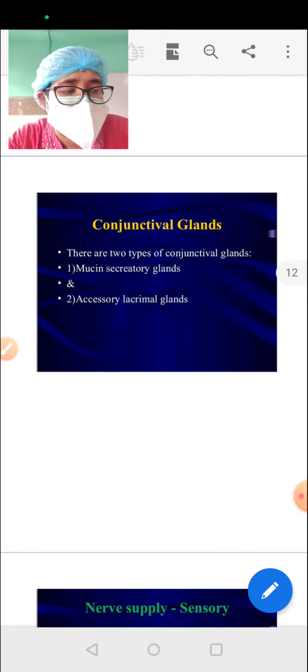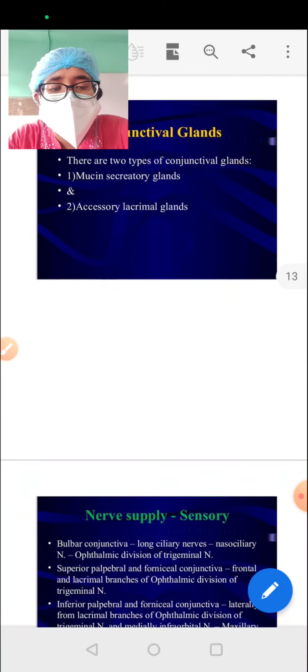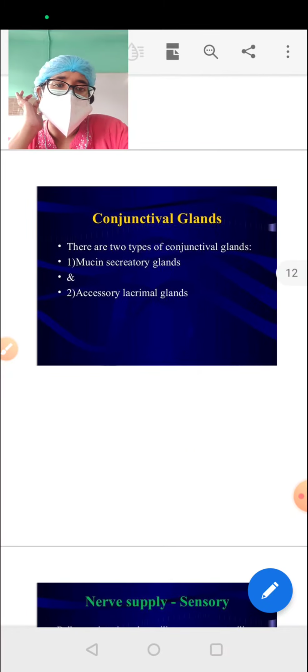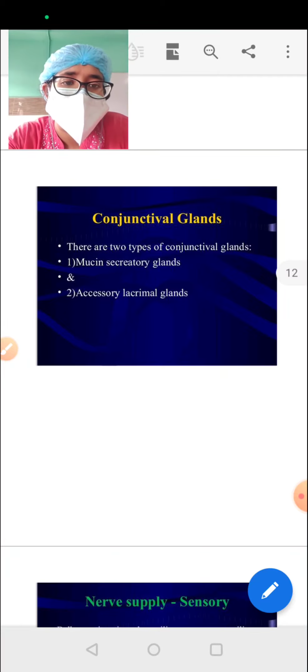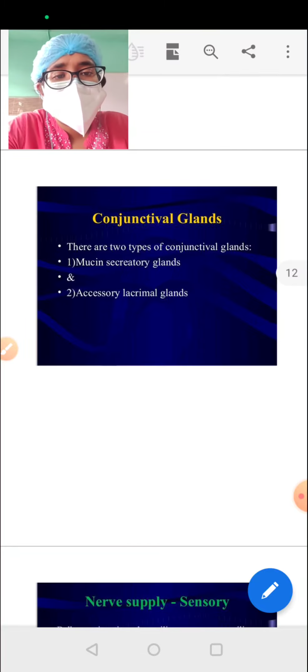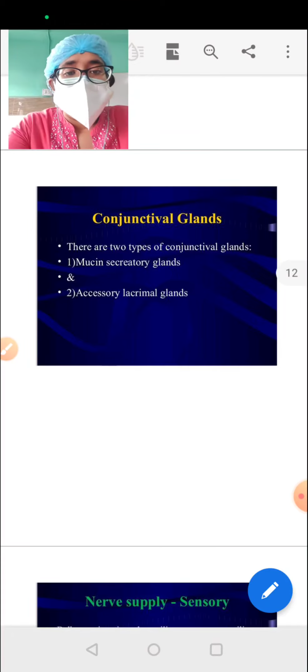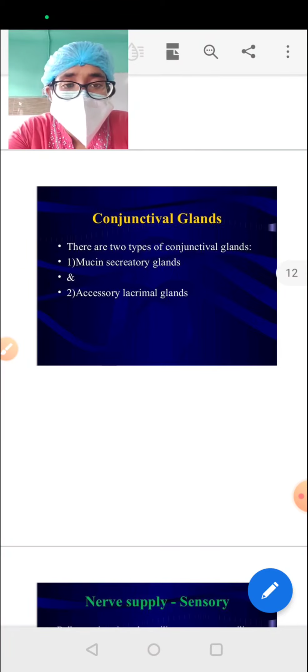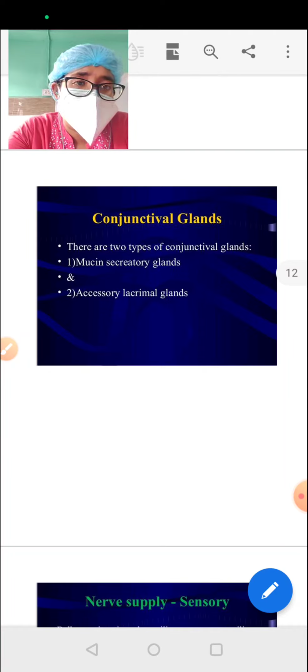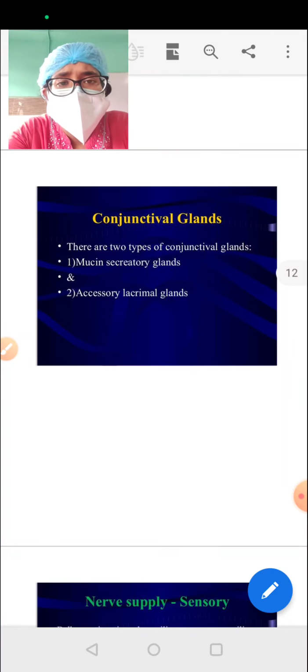And the conjunctival glands are divided into two: the mucin secreting glands and the accessory lacrimal glands. It's important because, other than the main lacrimal gland, which provides the reflex tear secretion, the basal secretion of the tears and the maximum tear secretion happens from these two.